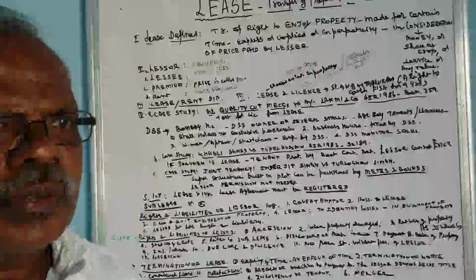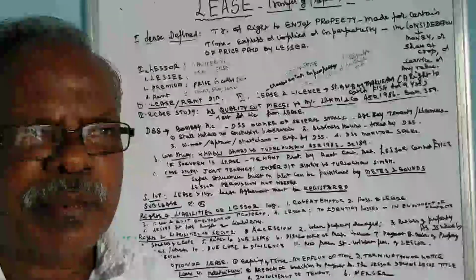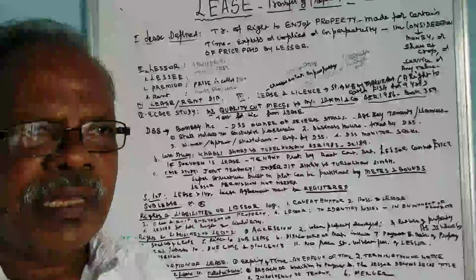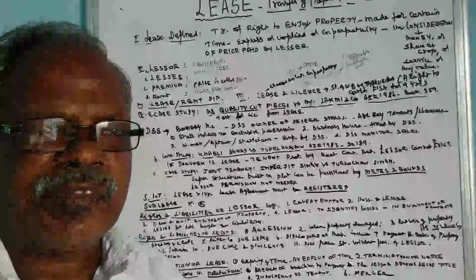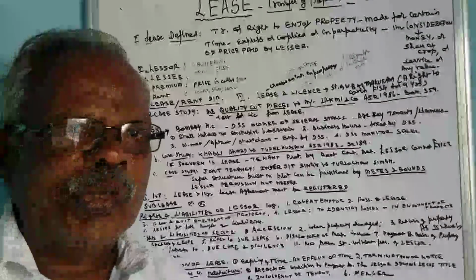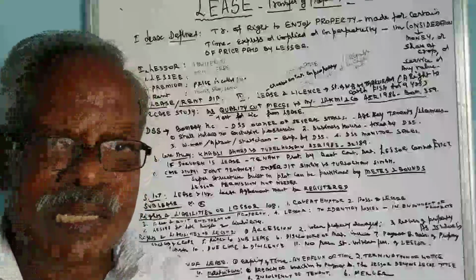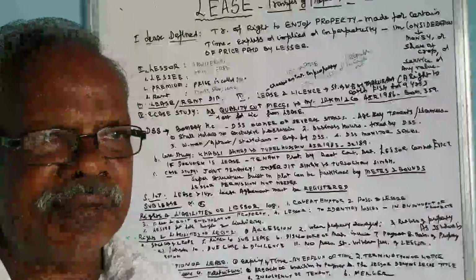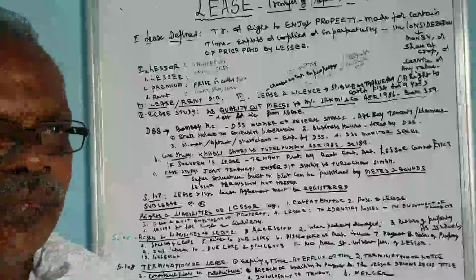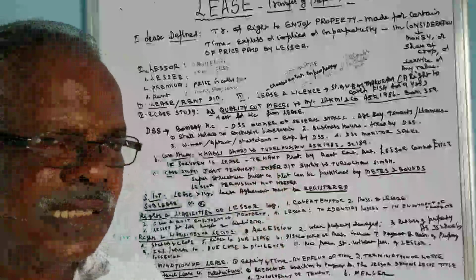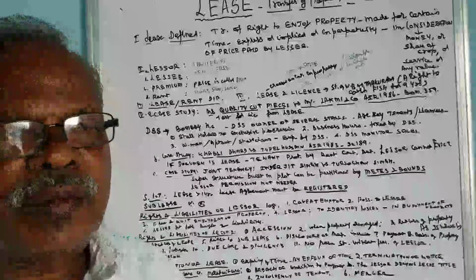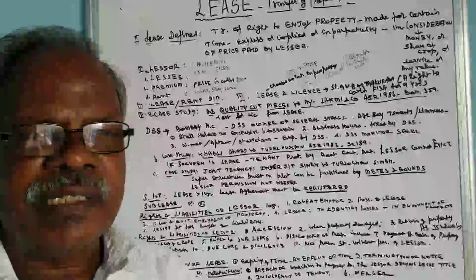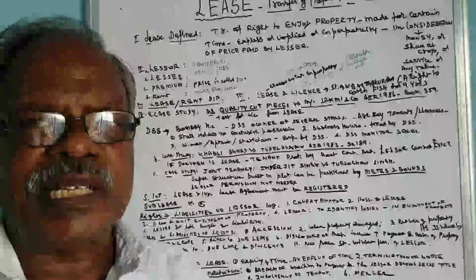And so what happens in a lease is that one party transfers his property right to another person, called the lessee, for a consideration.